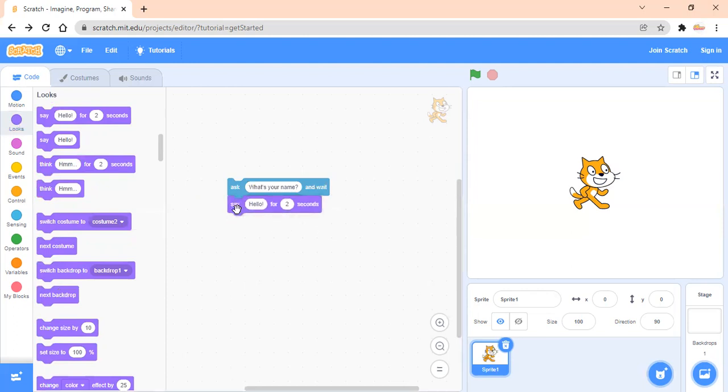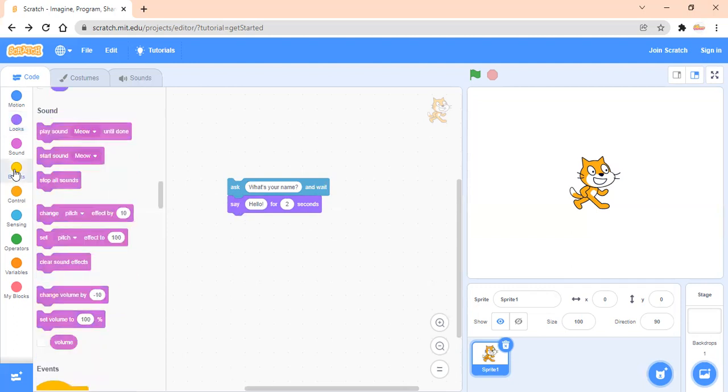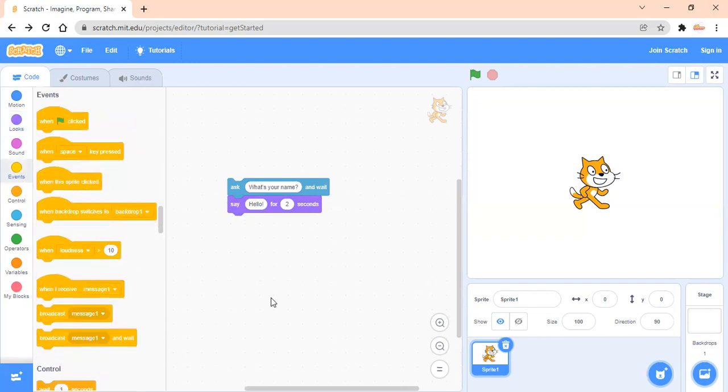Now go to page number 41. In page number 41, look at the events. Where is the heading given? That is called start events. You have to add this one so that you will see how you want your sprite to move. Sometimes you have to click. There are options given when you click. It is given in your book: when the sprite is clicked. So let's add this here.